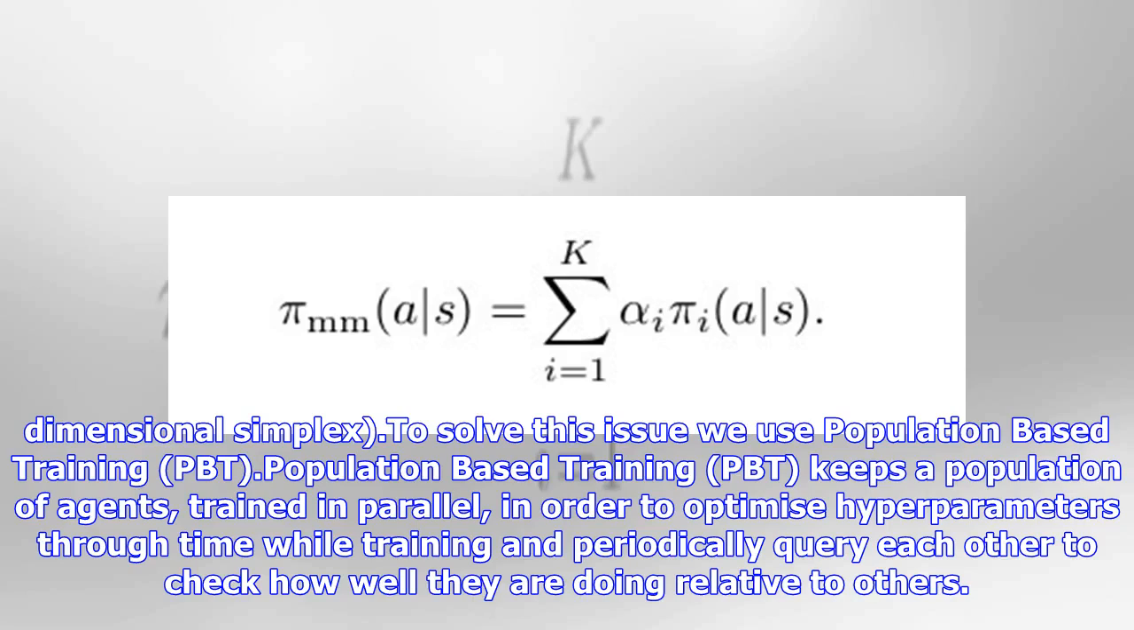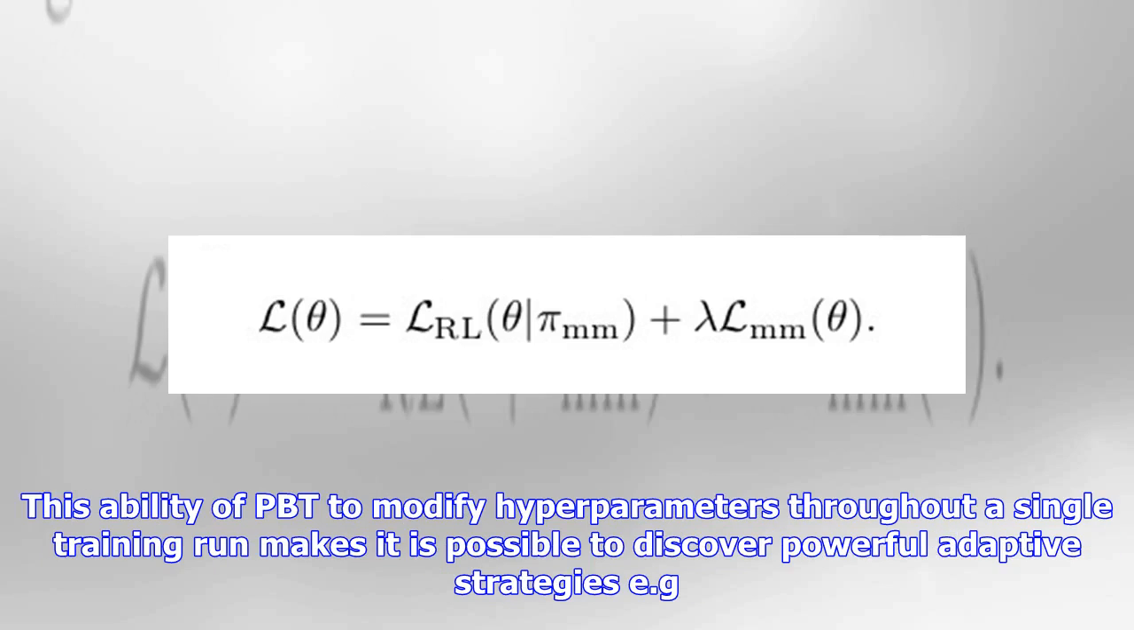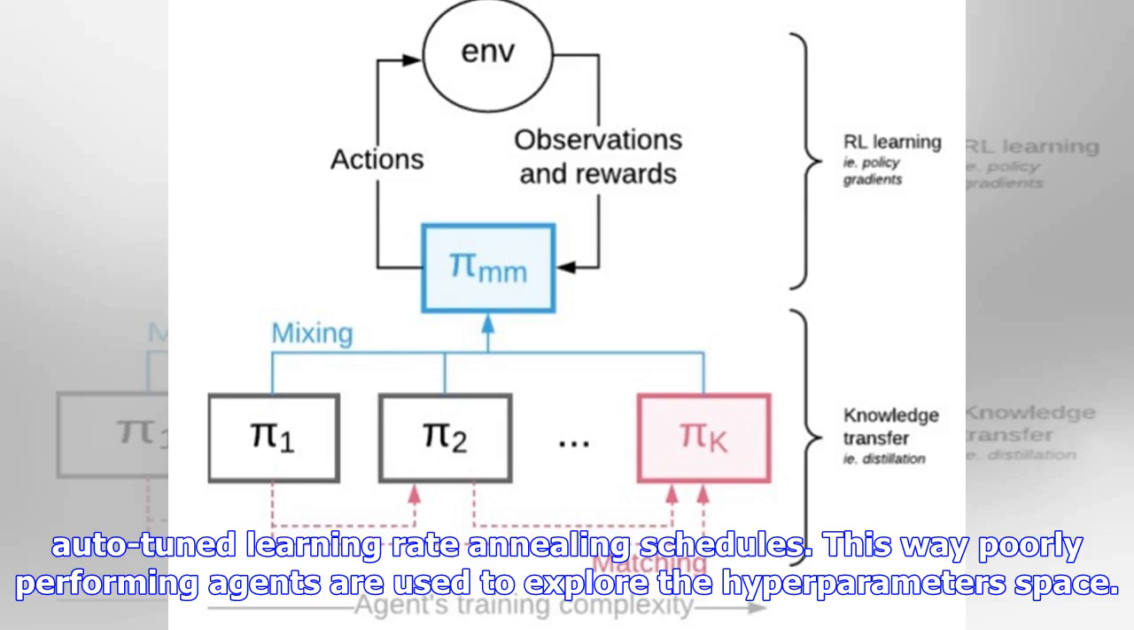Population-based training, PBT, keeps a population of agents trained in parallel, in order to optimize hyperparameters through time while training, and periodically query each other to check how well they are doing relative to others. Badly performing agents copy the weights, the neural network parameters, of stronger agents and perform local modifications of their hyperparameters. This ability of PBT to modify hyperparameters throughout a single training run makes it possible to discover powerful adaptive strategies, e.g. auto-tuned learning rate annealing schedules. This way, poorly performing agents are used to explore the hyperparameter space.